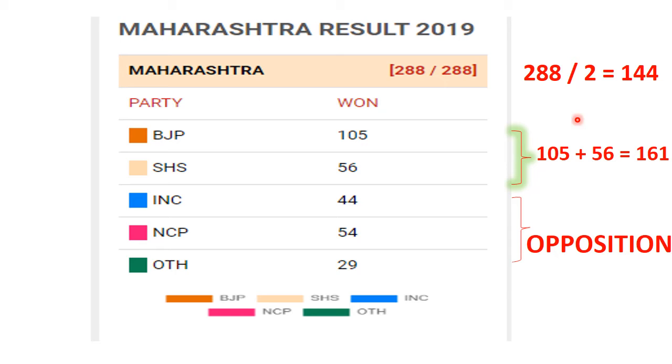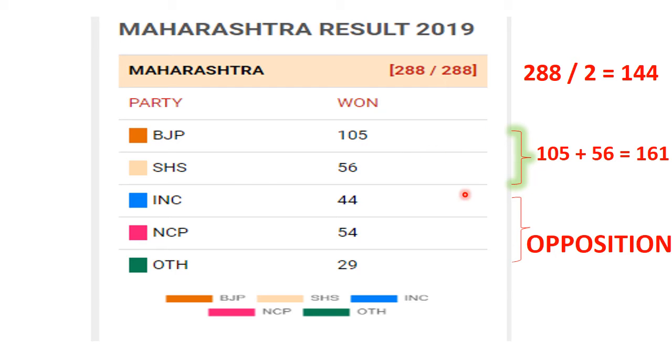Now such a government, when it is an alliance with other parties, is called a coalition government. When one or more parties join to form a government, it is called a coalition government. So here no single party has won a majority, so it is a coalition government. If BJP had got 144, then it did not need the help of Shiv Sena. It could have formed its own government. Then that government would have been called a majority government.